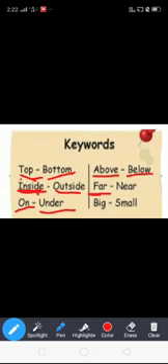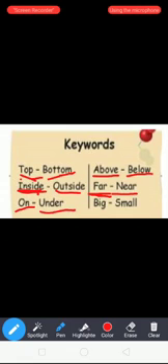Next word, far. F-A-R, far. What is the meaning of far? A long way away. What is the opposite word of far? Near. Near means what? To get close to something.